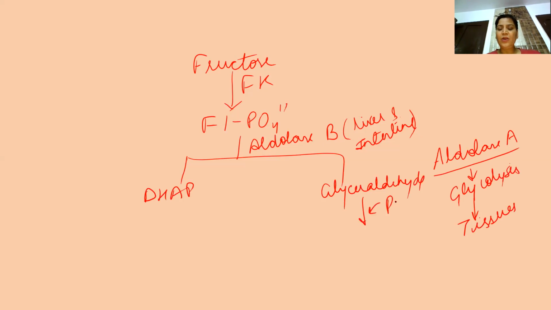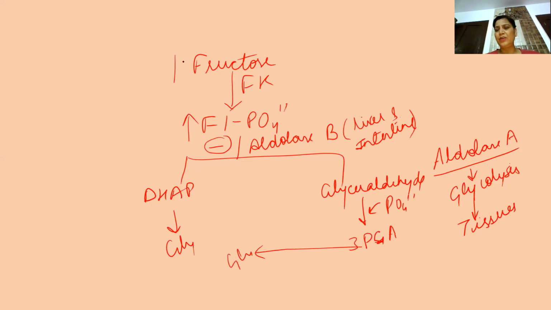Glyceraldehyde undergoes phosphorylation. DHAP directly goes into glycolysis. If glyceraldehyde undergoes phosphorylation, it will be glyceraldehyde 3-phosphate, and it will also merge into glycolysis. Now, deficiency of this enzyme will lead to accumulation of fructose 1-phosphate, accumulation of fructose, right, leading to fructosemia. And this leads to hereditary fructose intolerance.